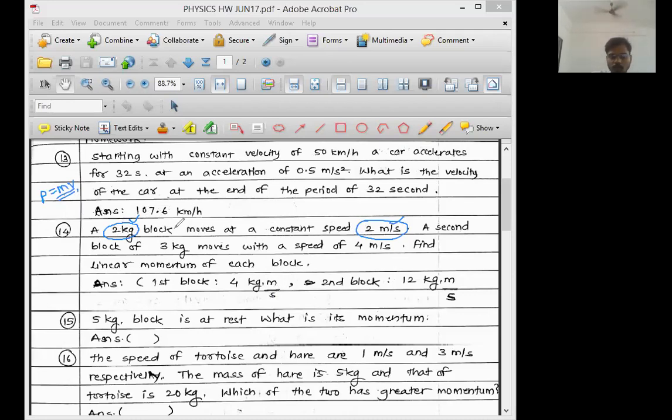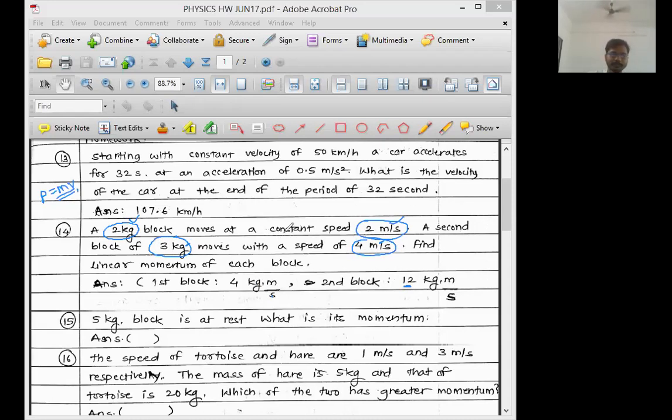Mass into velocity, 2 into 2 will become 4. There is a second block having mass equal to 3 kg and speed equal to 4 meter per second. Mass into velocity, so 3 into 4 will be equal to 12. And the unit is kg meter per second, or kg multiplied by meter per second. This was a very easy question.